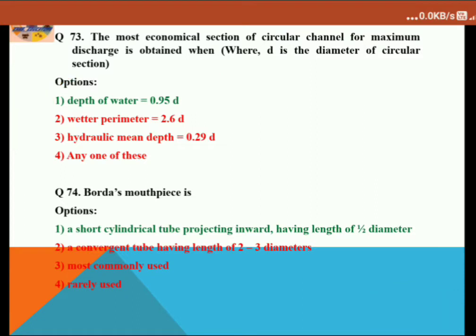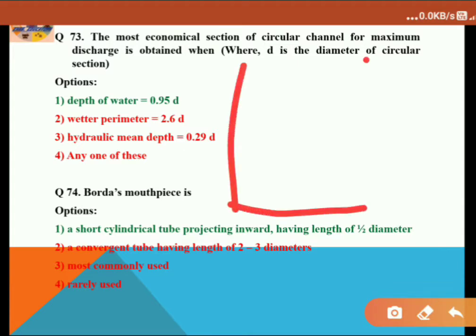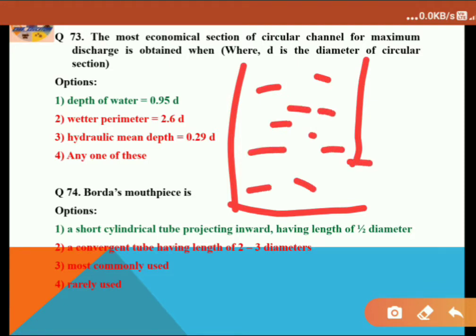Question 74, Borda's mouthpiece. Let's understand what a Borda's mouthpiece is. Suppose it's a container containing some water, and here is the exit point.